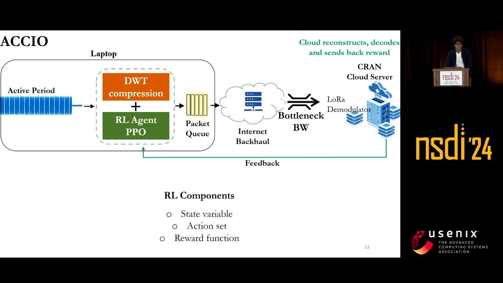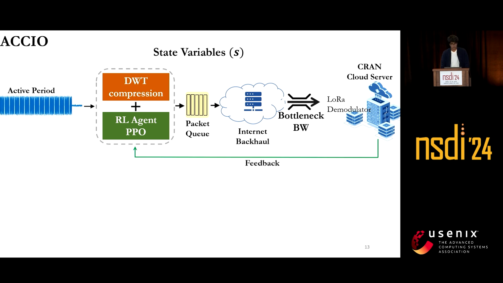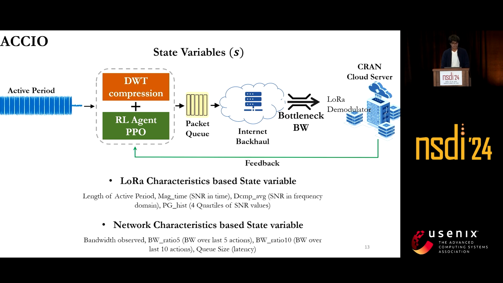There are three main components for the RL agent: state variables, action set, and reward function, which define how RL will perform while it is learning on the go. For ACIO, state variables are either LoRa characteristics-based state variables or network characteristics-based state variables.